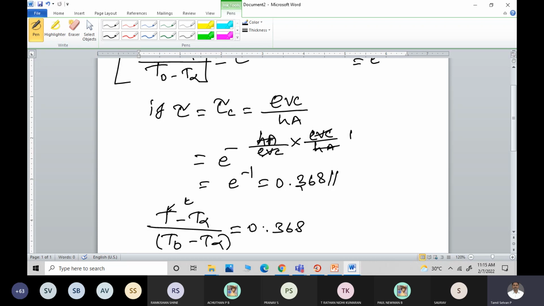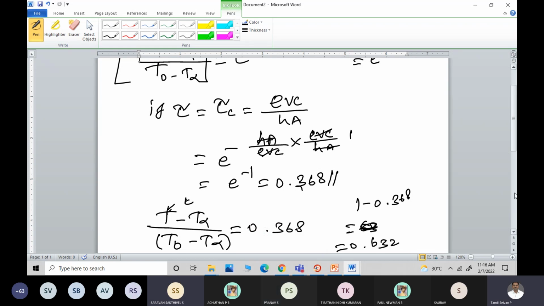Now, when we talk about the sensitivity of a thermocouple, it is nothing but the time required for the thermocouple to reach 63.2 percent of the initial temperature difference value. So what is that 63.2 percent, you may ask? 1 minus 0.368 is equal to 0.632. Am I correct? Yes, sir.